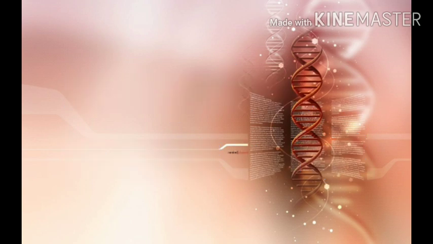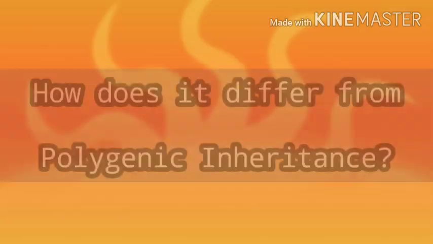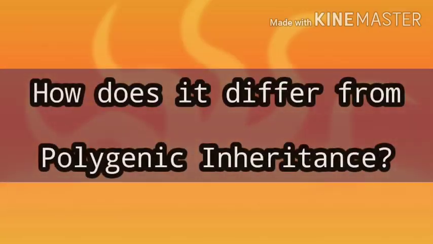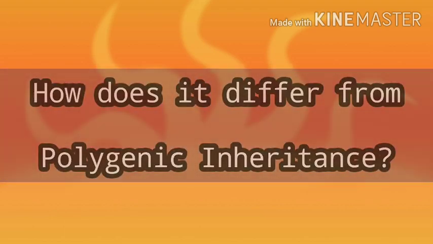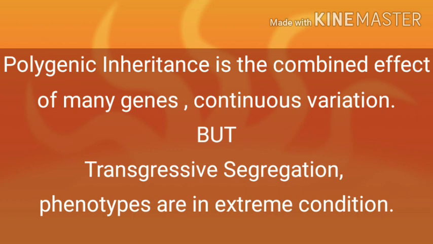so it's time to find our answer: how does transgressive segregation differ from polygenic inheritance? The answer is that polygenic inheritance is the combined effect of many genes, or continuous variation affected by environmental influences, but in transgressive variation the phenotypes are in an extreme condition and observed in a segregated hybrid population.